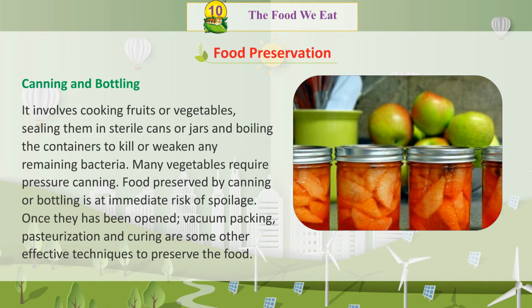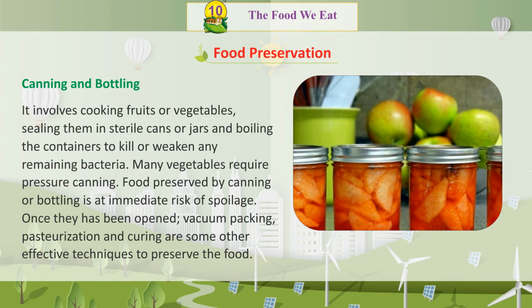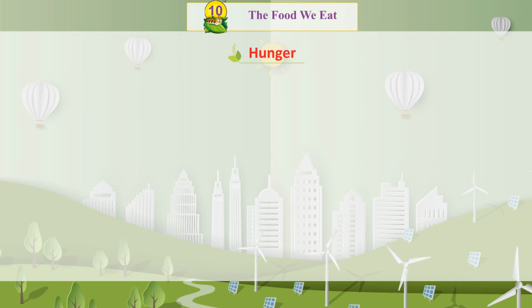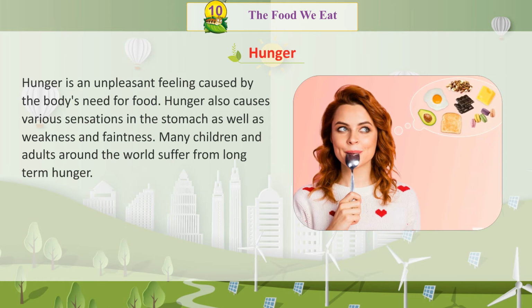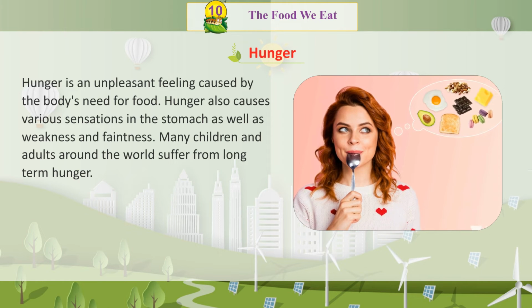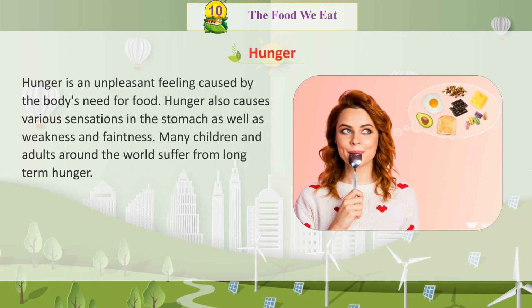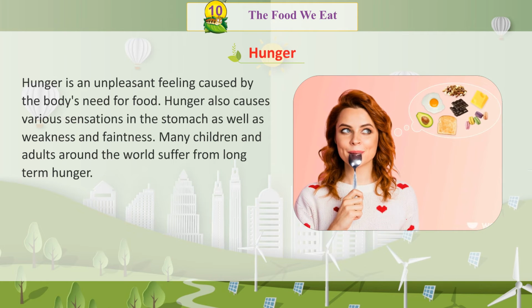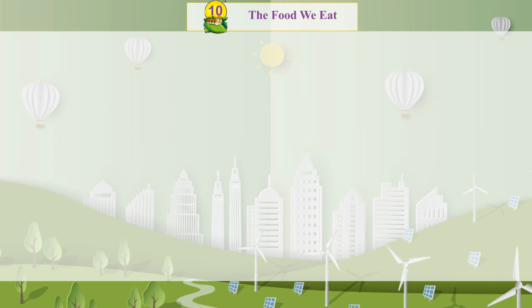Vacuum packing, pasteurization, and curing are some other effective techniques to preserve the food. Hunger. Hunger is an unpleasant feeling caused by the body's need for food. Hunger also causes various sensations in the stomach as well as weakness and faintness. Many children and adults around the world suffer from long-term hunger.